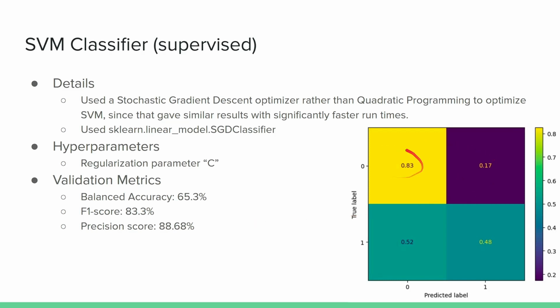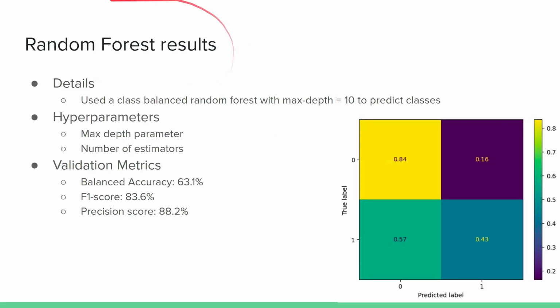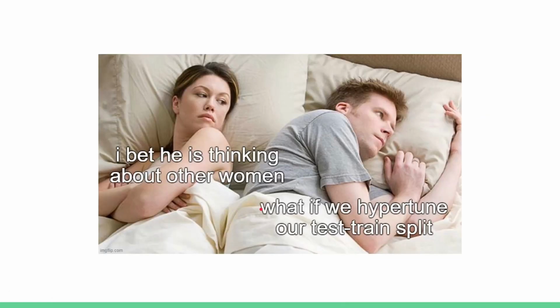It was very good at predicting true negatives. And then we finally did our random forest. We tuned two hyperparameters, which were max depth and the number of estimators. Again, we got very similar validation metrics as before, and this one also turned out to be quite good at predicting true negatives.